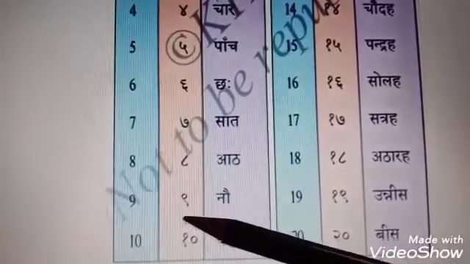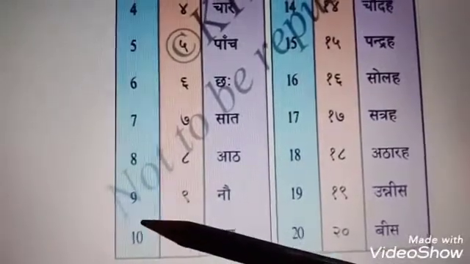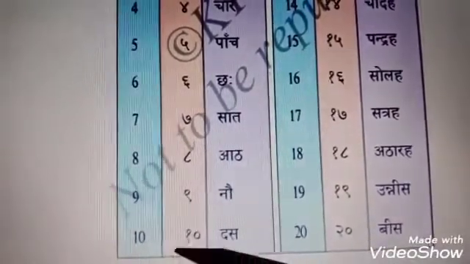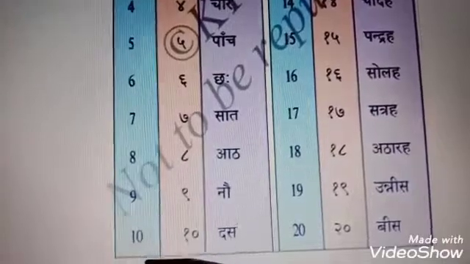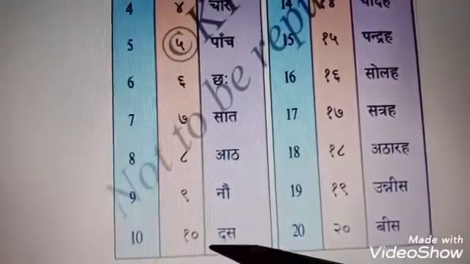This is number 9. In English, 9. 10 means 10.